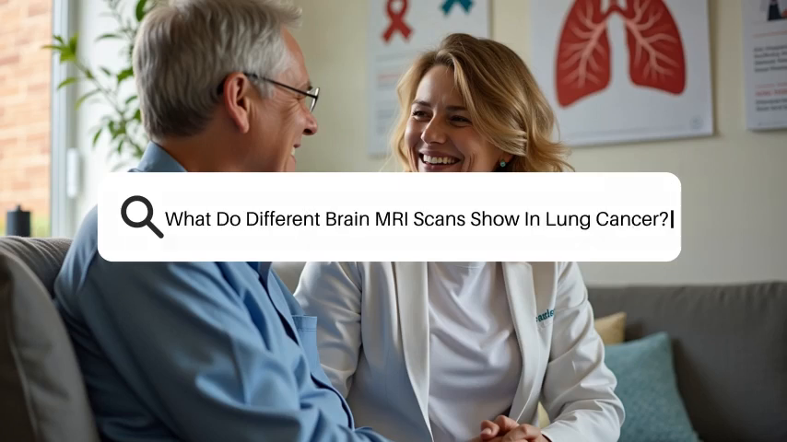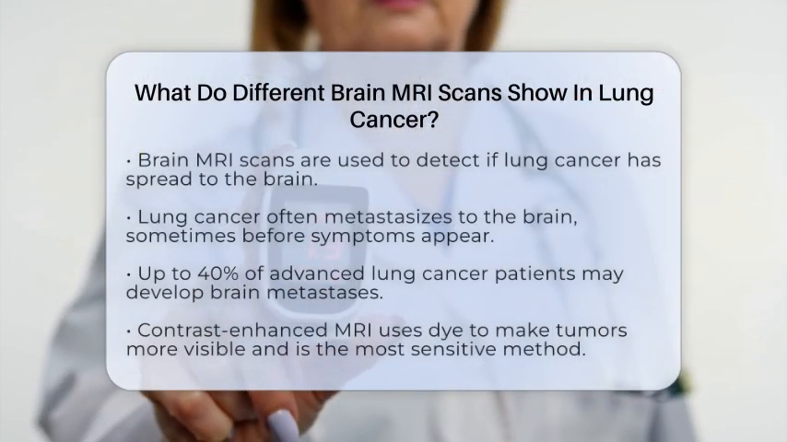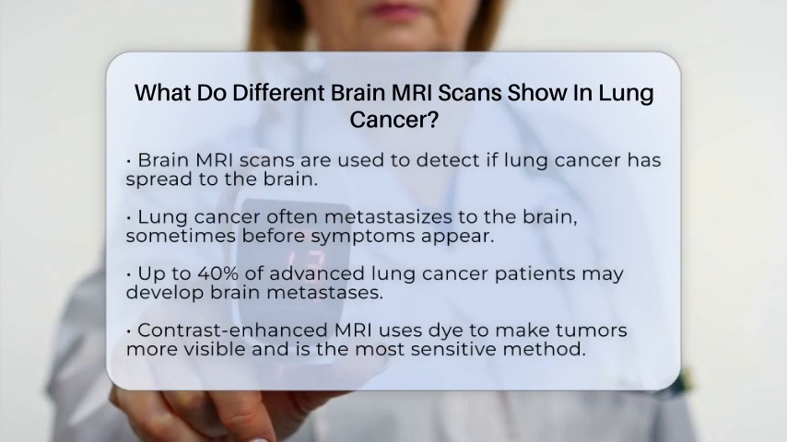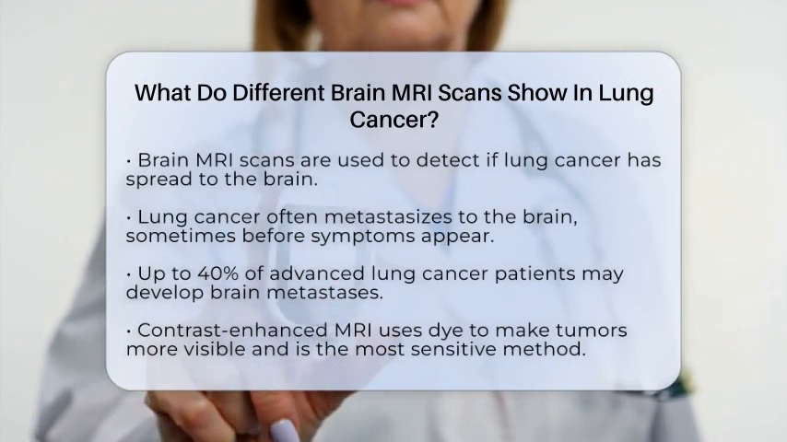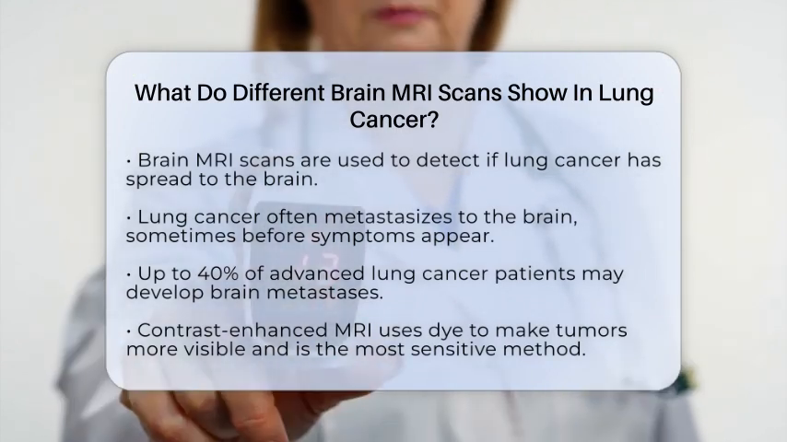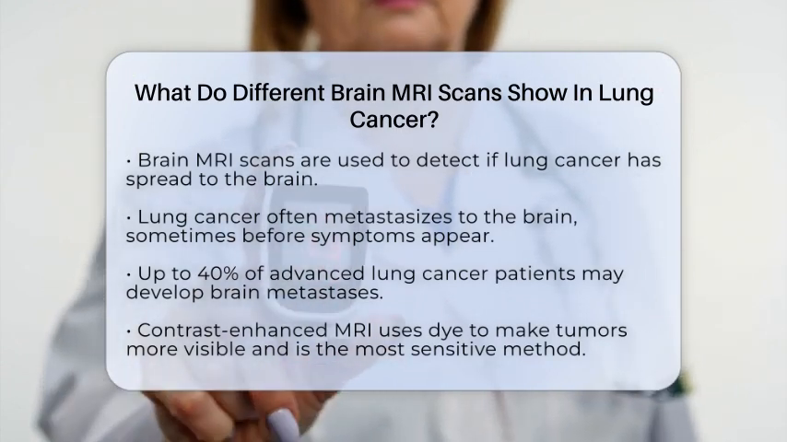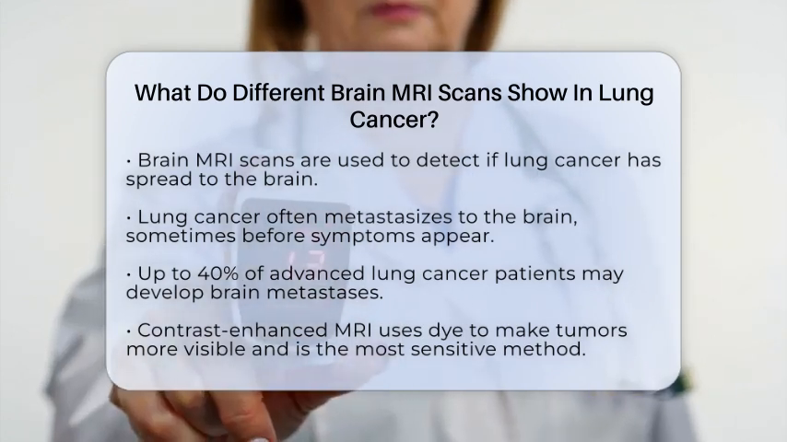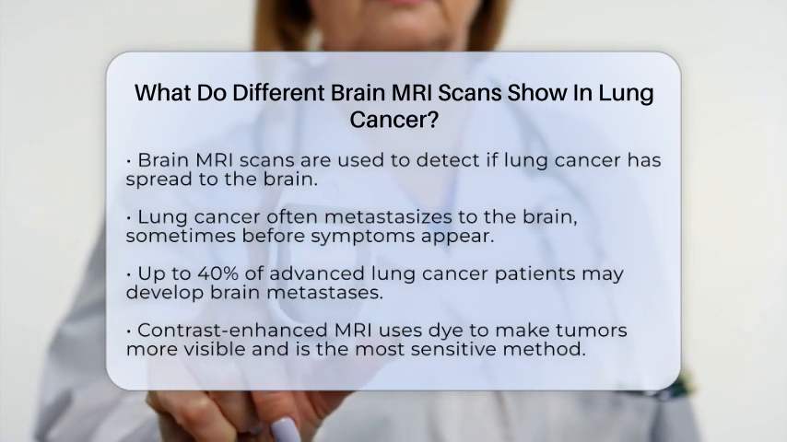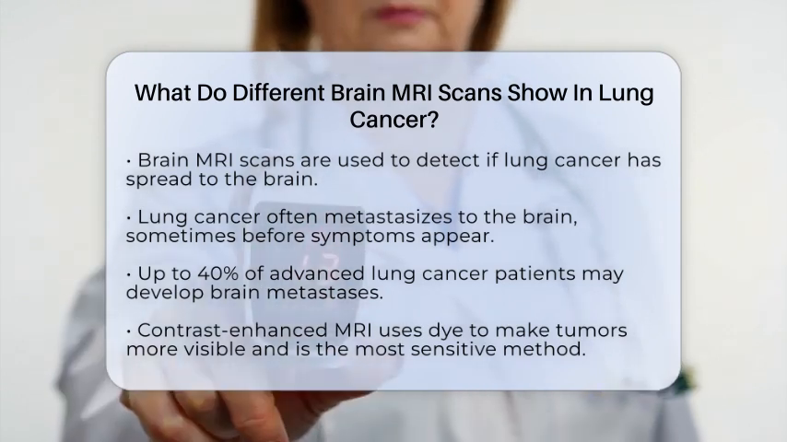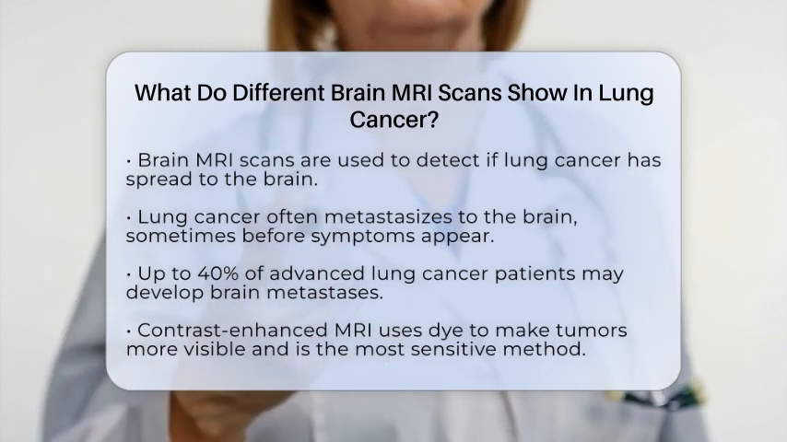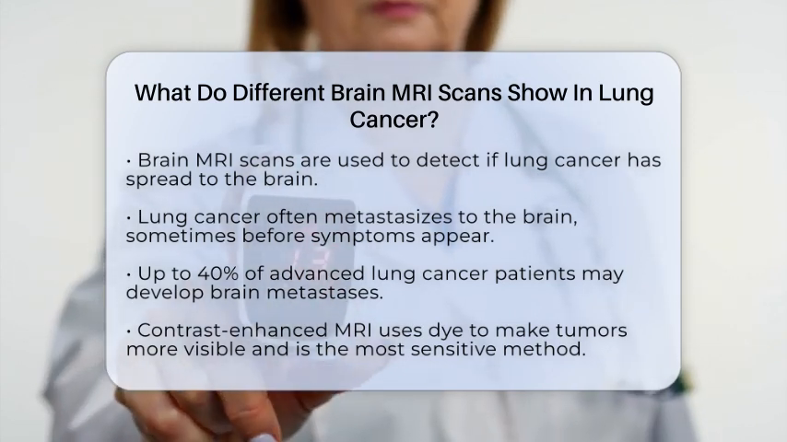What do different brain MRI scans show in lung cancer? Imagine trying to see tiny details inside the brain that could tell us if lung cancer has spread there. Brain MRI scans are powerful tools that help doctors do just that. They are especially important because lung cancer often spreads to the brain, sometimes before symptoms appear. Detecting these metastases early can make a big difference in treatment and outcomes.